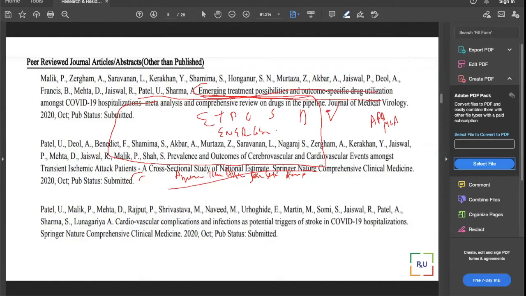Yeah, here you can write JMV, SNCCM, all those you can put in capitals, but you cannot put the rest. So that's why I was showing you multiple examples. So this is good, but this, can you see, this is not good. This should not happen. We are not capitalizing each word. Only the first letter is capital, nothing else. So this is a good example.